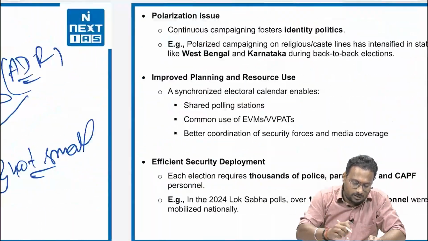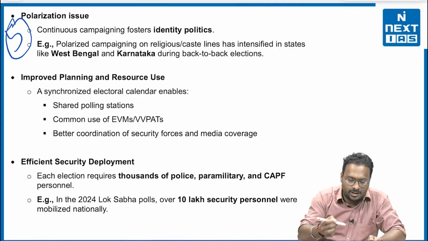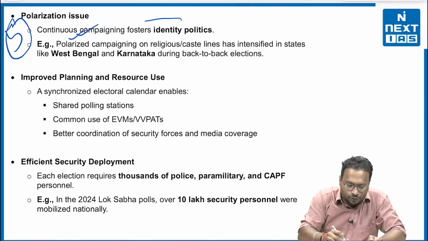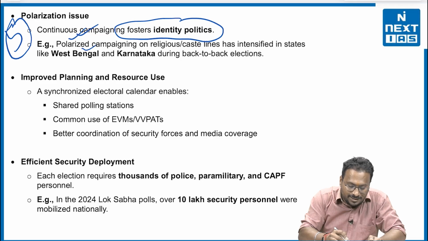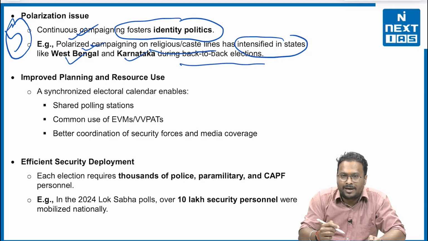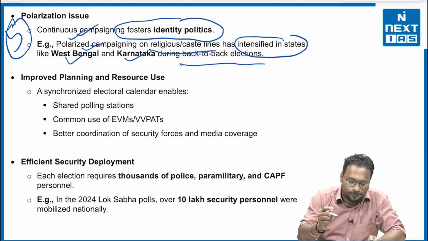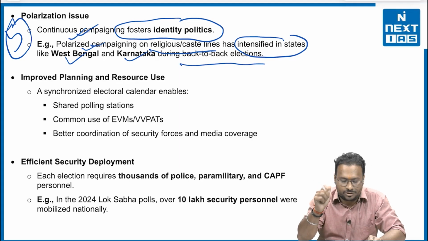Now, the fifth part, polarization issue. That means continuous campaigning fosters identity politics. What does it mean? For say, polarized campaigning along religious or caste lines has intensified in states like West Bengal and Karnataka during the back-to-back elections. That means rather than the welfare or the development aspect of the elections, the caste or the religious line has been intensified during the elections, which is definitely not good for the development of India at large and for the democratic society of India at large.